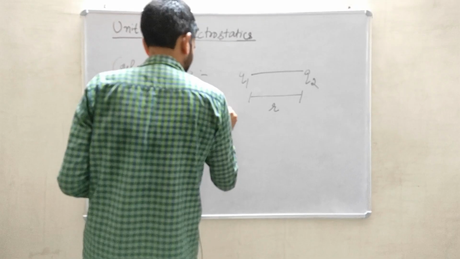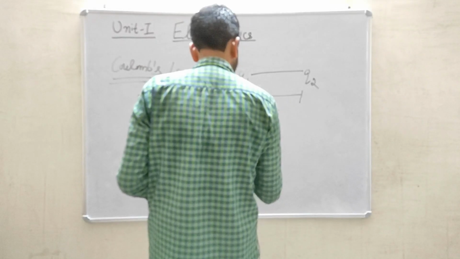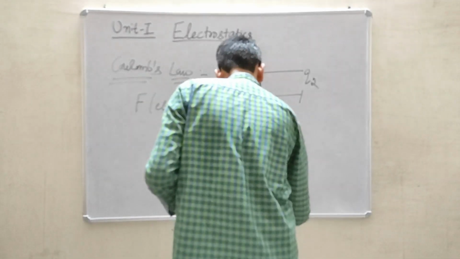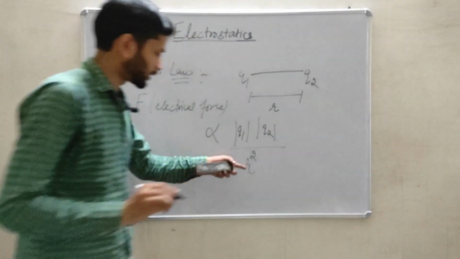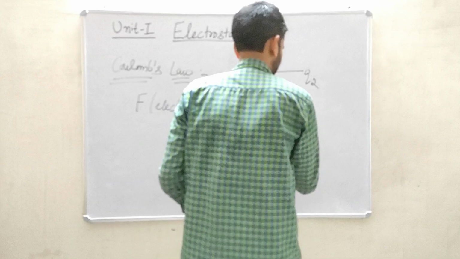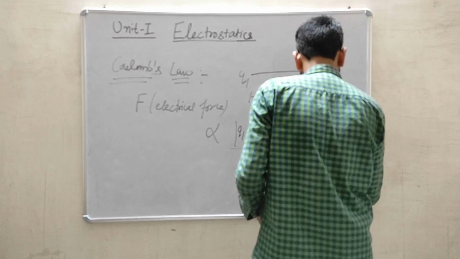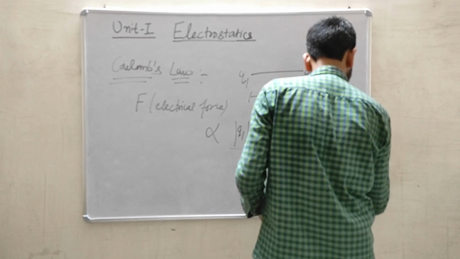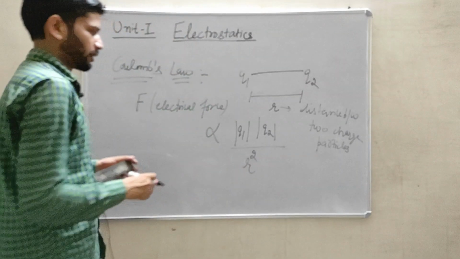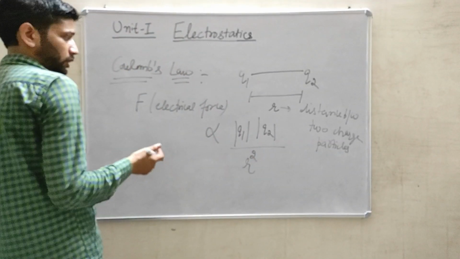so in that case F represents the electrical force and it is proportional to the magnitude of charge Q1, magnitude of charge Q2, and while it is inversely proportional to the square of distance between these two charge particles, because r represents here the distance between these two charge particles. I'll write distance between two charge particles. So Q1 represents the magnitude of charge Q1 and Q2 represents the magnitude of charge Q2.